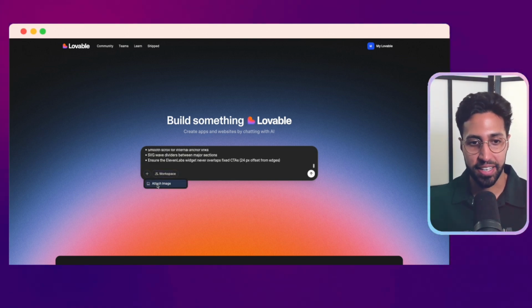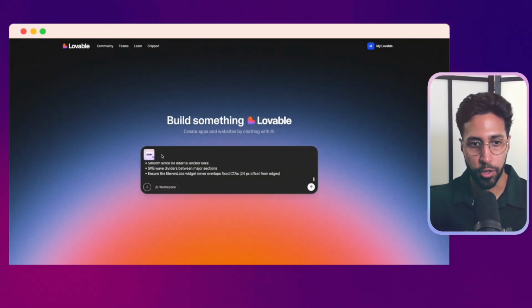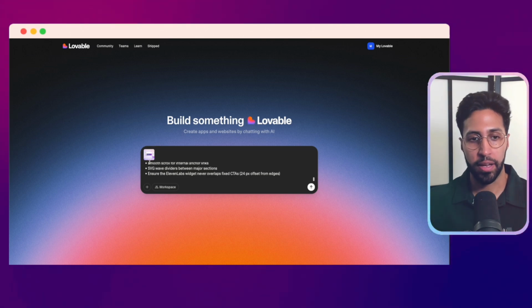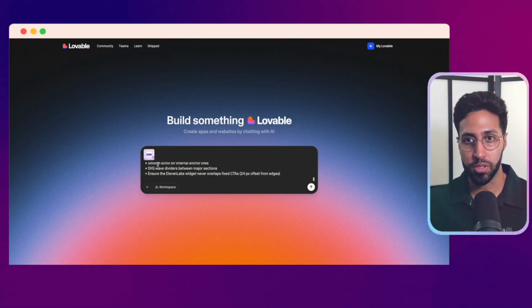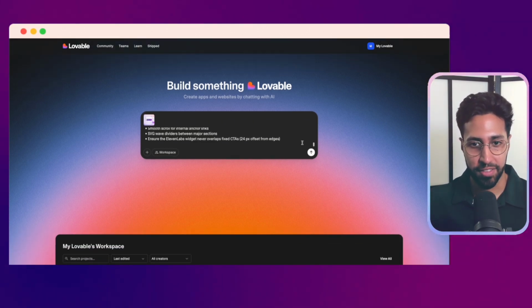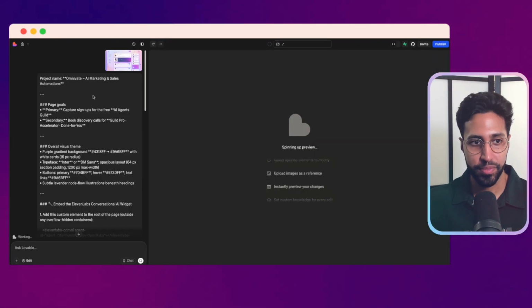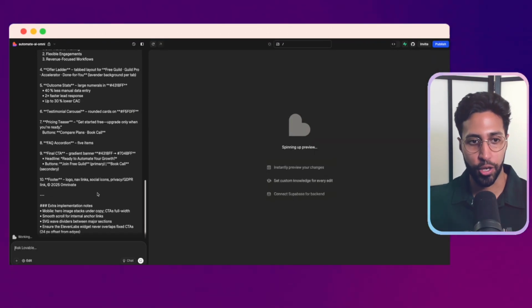It's also good to give it inspiration. So here I found an example of a UI that I like. This is just a picture of a nice looking website, and you can give it examples and we'll use that to base the look of the website on. So I have this here, and let's just send this away and get it to build it out. Now it's going to start coding the website.